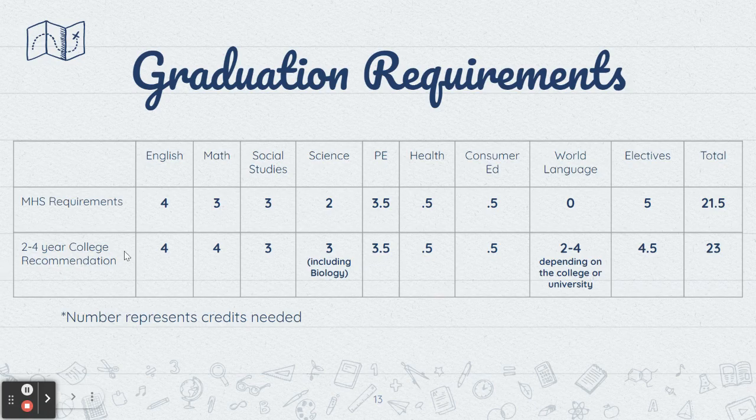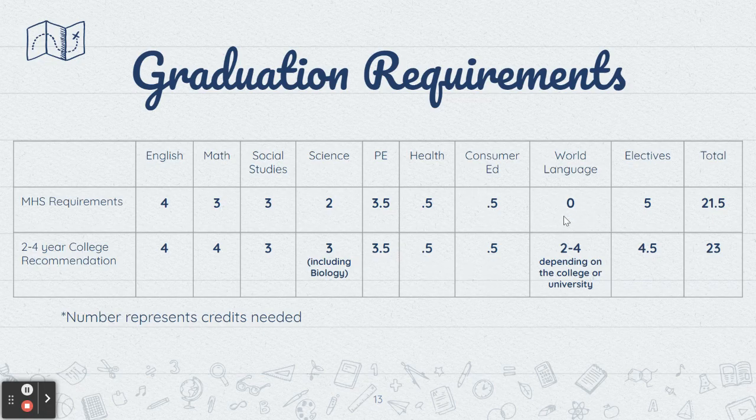So you need 4 years of English. So you have to have 4 credits of English. So that means you have to take English every semester that you're here. You need 3 credits of math. For a 2 to 4 year college, it's recommended to have 4. Social studies is 3. Science is only 2, but if you're going to go to a college, we recommend taking 3, including biology. You have to be enrolled in PE the entire time that you are here, and you have to take health, and you have to take a consumer ed class.